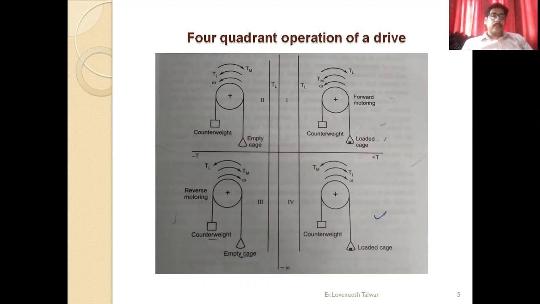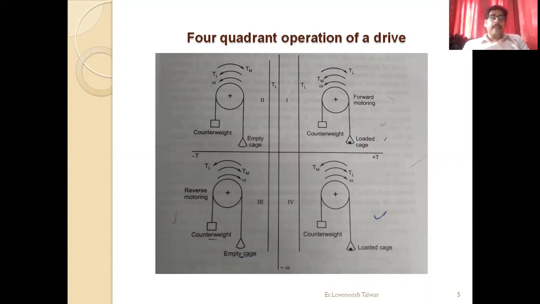The hoist up of the unloaded cage is represented in the second quadrant. Since the counterweight is heavier than the empty cage, the speed at which the hoist is moved upward may reach a dangerously very high value. In order to avoid this, the motor torque must be in the opposite direction. This is one of the most important points that should be kept in mind.